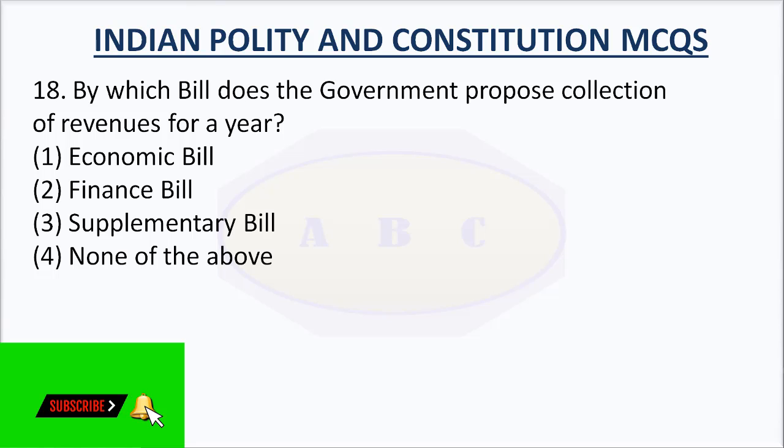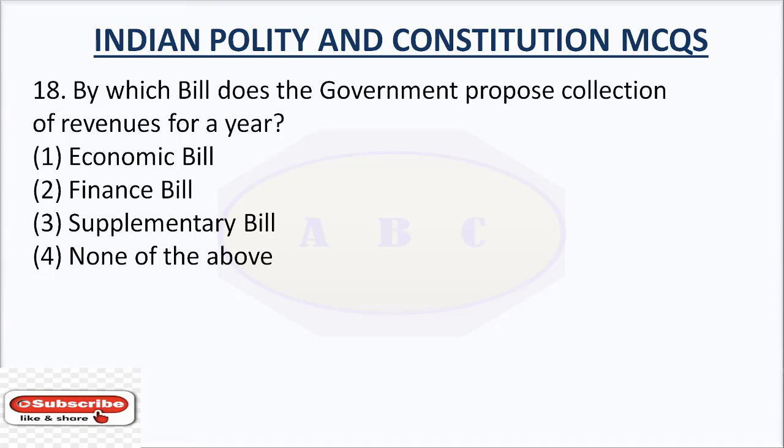Question number 18. By which bill does the government propose collection of revenues for a year? Option number 1, Economic Bill. Option number 2, Finance Bill. Option number 3, Supplementary Bill. Option number 4, none of the above. The right answer is Finance Bill.